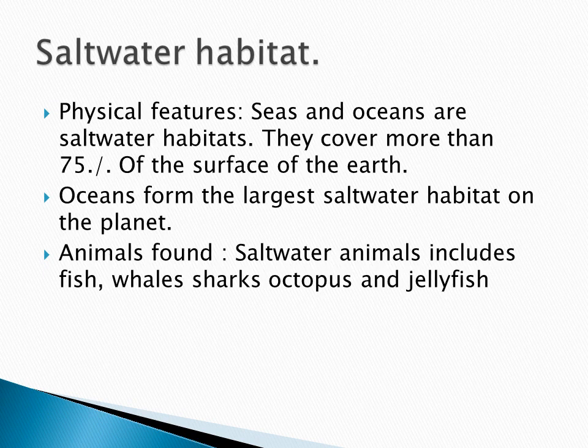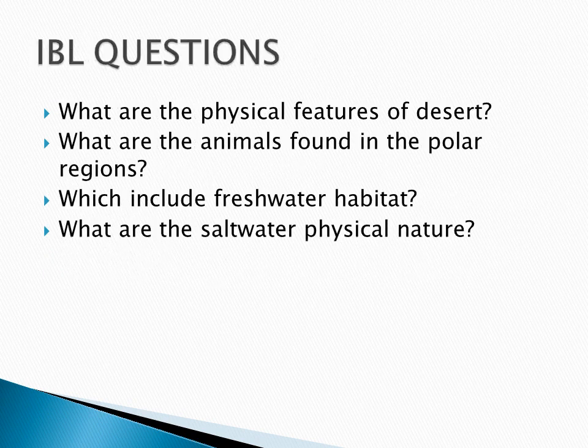So the seas and oceans mostly occupy 75%. Oceans form the largest saltwater habitat on this planet. So what are the animals found here? Animals include saltwater fish, whales, sharks, octopus and jellyfish. These are all examples of the saltwater habitat.